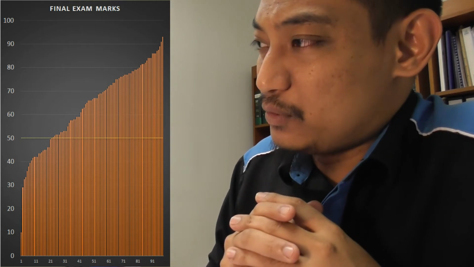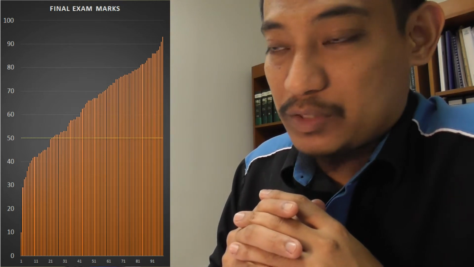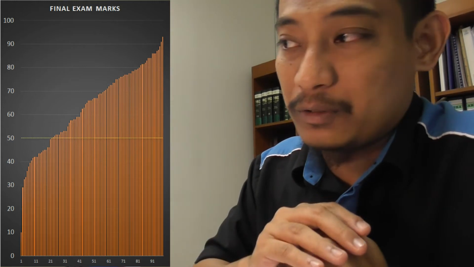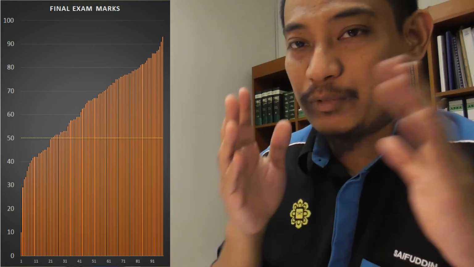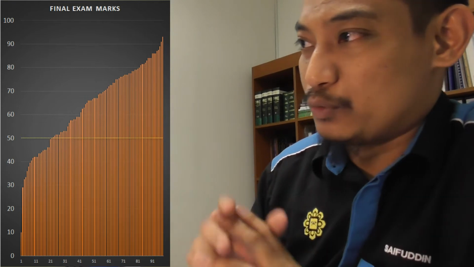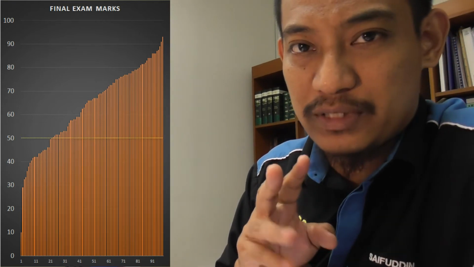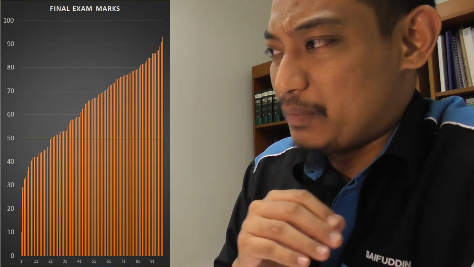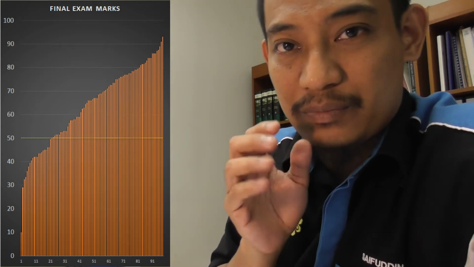Now let's look at the range of the marks, because this plot just shows the trend of the students from the lowest to the highest. You can see two students who got above 90% in the final exam, but we will go into the range for each 10 marks.